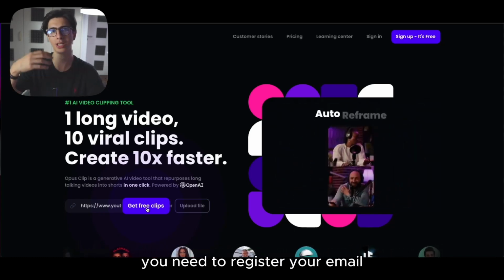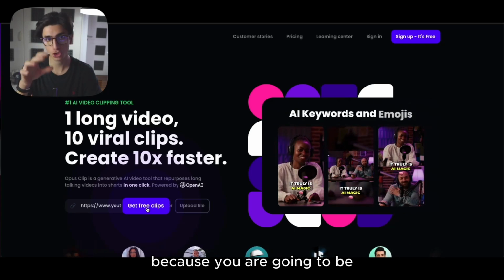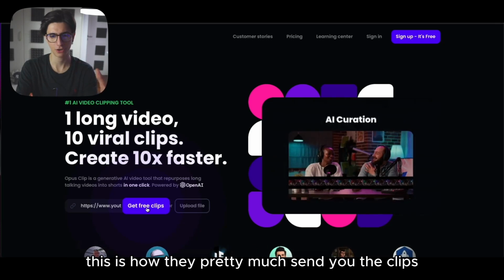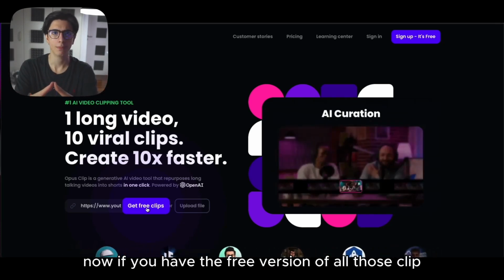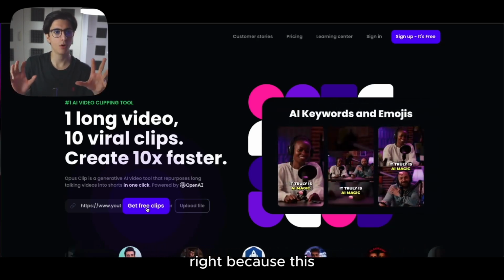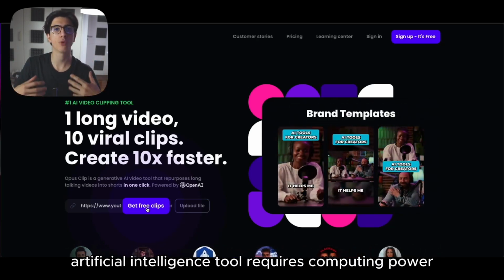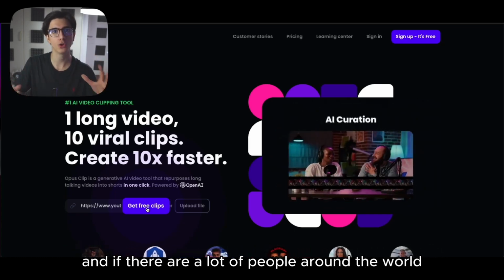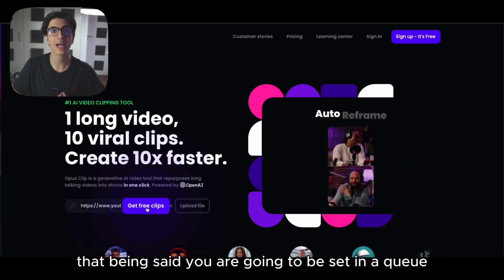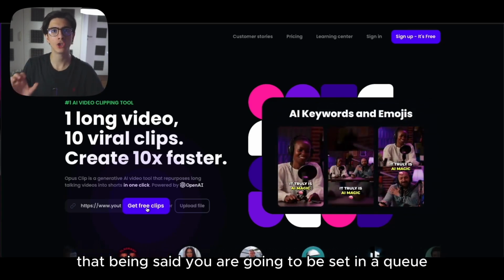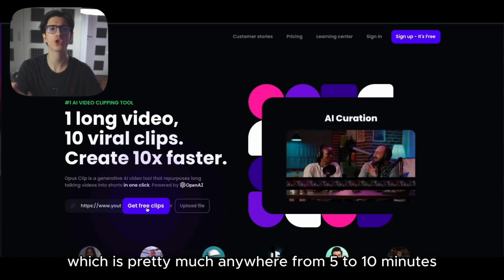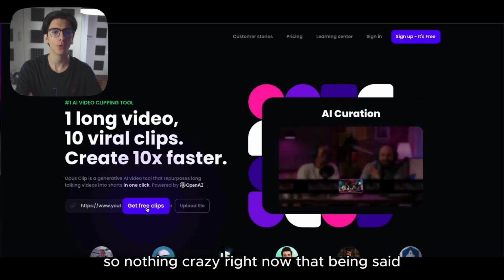Once you press this button, you need to register your email because the clips will be sent to your email. This is how they send you the clips. Now, if you have the free version of Opus Clip, I want you to know that you will be set in a queue, right? Because this artificial intelligence tool requires computing power, and if there are a lot of people around the world utilizing it, it can't serve everyone at the same time. That being said, you are going to be set in a queue. The queue also gives you an estimated time of delivery of the short form content, which is pretty much anywhere from 5 to 10 minutes. So nothing crazy right now.